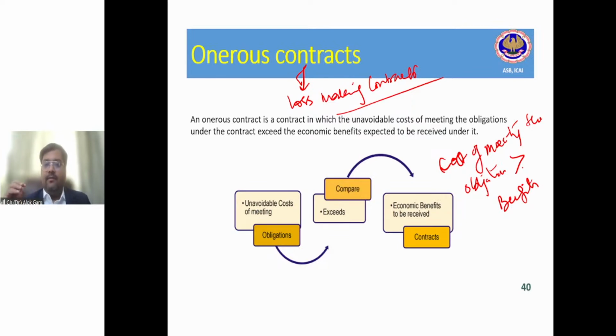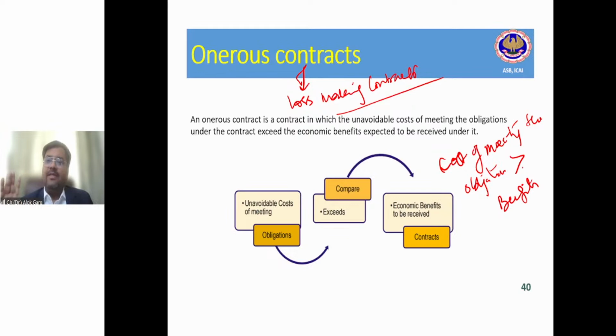For example, I'm a company. I have entered into a contract with the customer that I will deliver these goods by, let's say, 31st March this year, at 10 rupees per product.